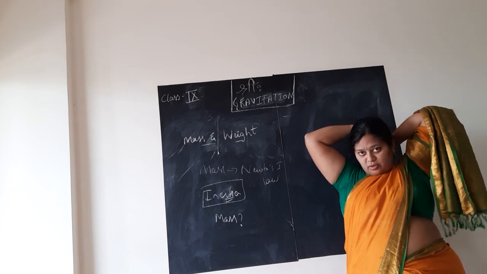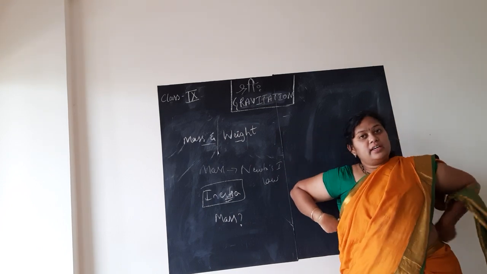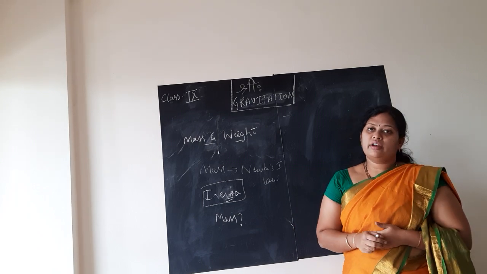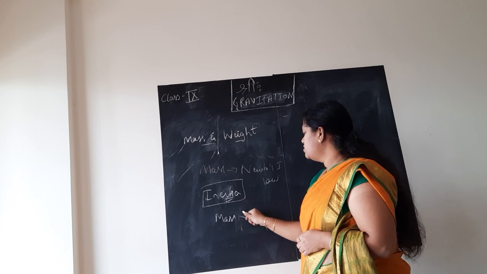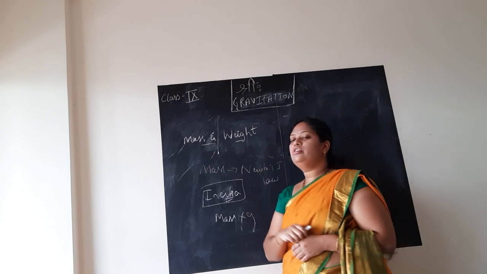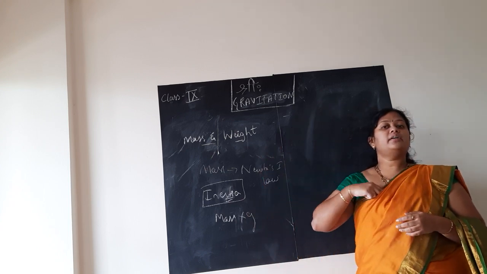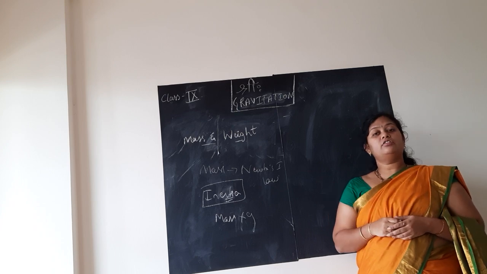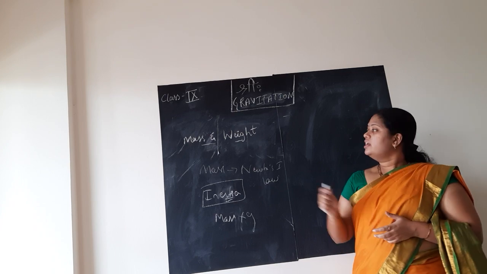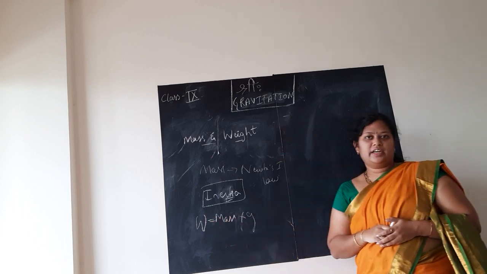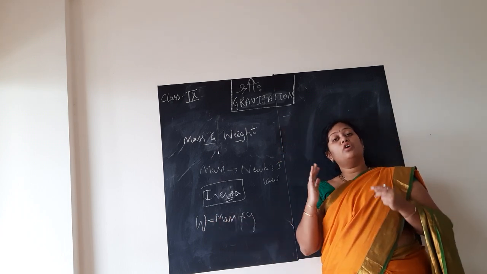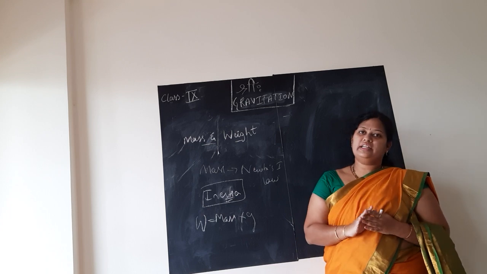If you multiply the mass with the gravitational acceleration exerted by the earth on any object or body, that gives the weight of the object. So your mass is different and your weight is different.